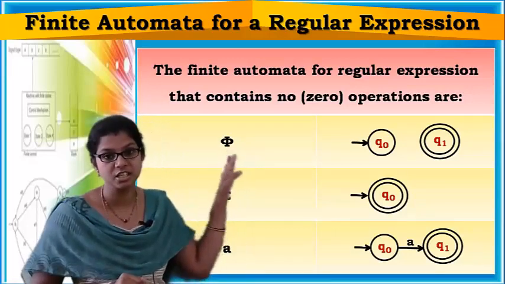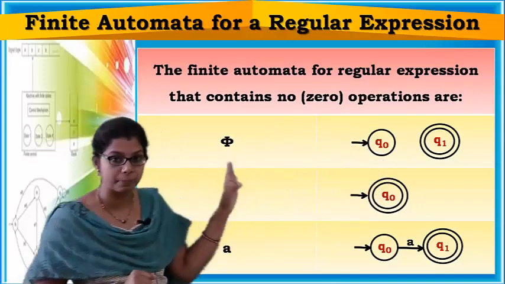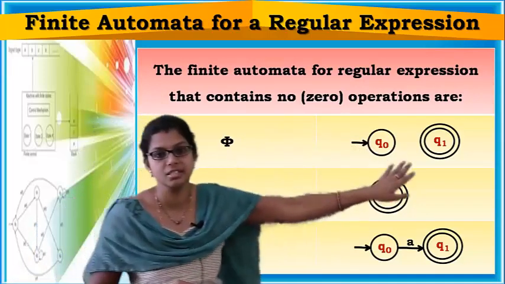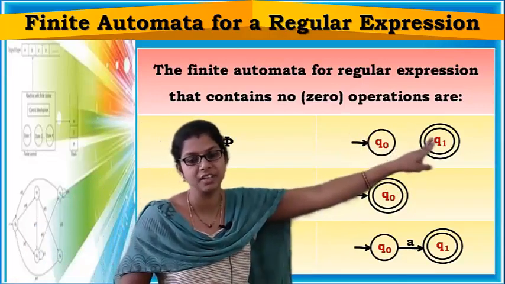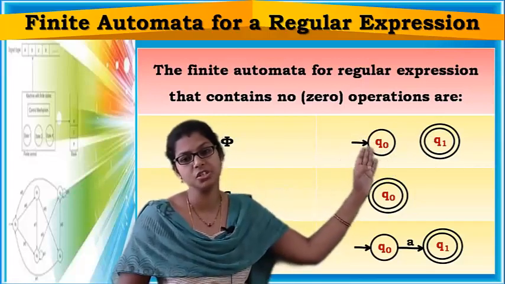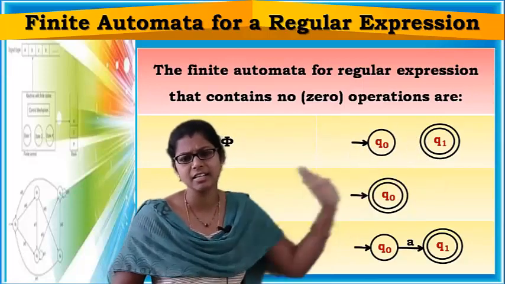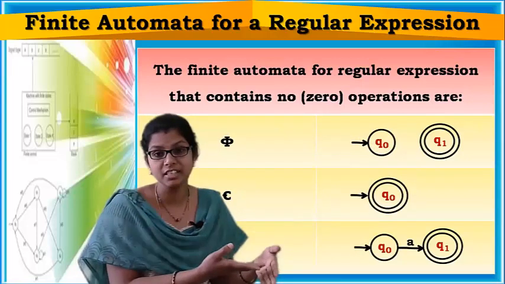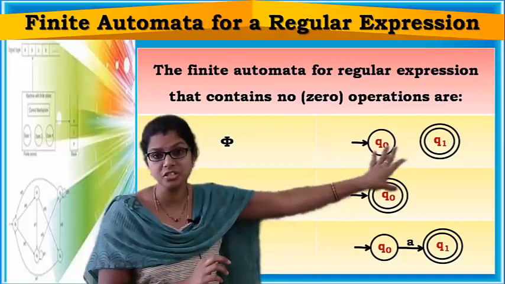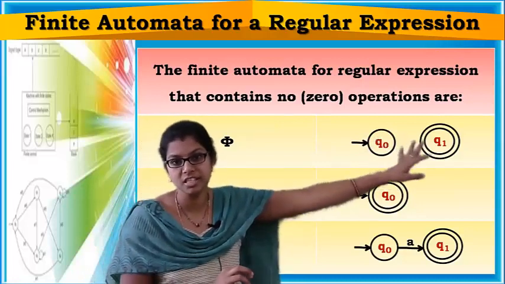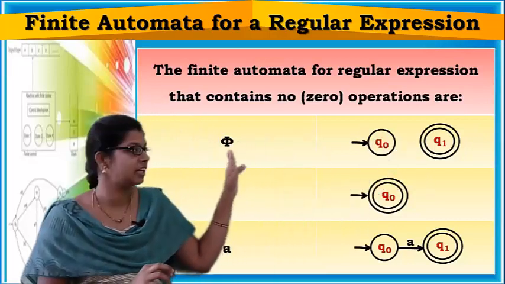If a regular expression is phi, right? You already know this, right? Now, a finite automata that is representing this phi is this. Now see this, you have two states. Q0 is the initial state and Q1 is the final state. And there is no transition from the initial state to the final state on any input symbol. Means nothing is getting accepted. If you reach the final state, it means that you are getting accepted something, right? But here there are no transitions at all from the initial state to the final state, right? So this is a finite automata which is representing this regular expression phi.